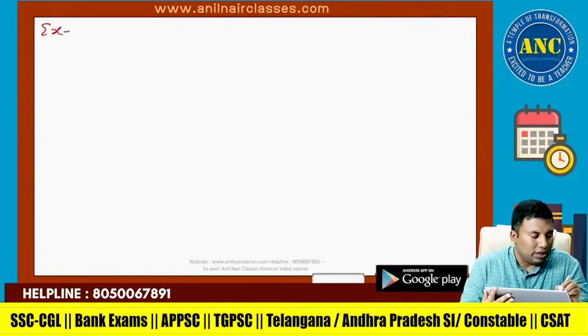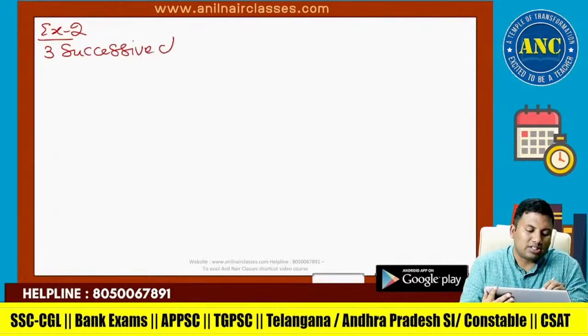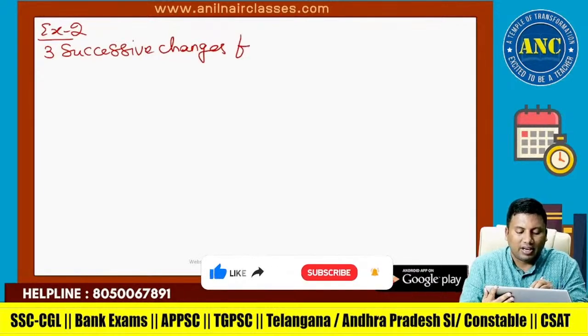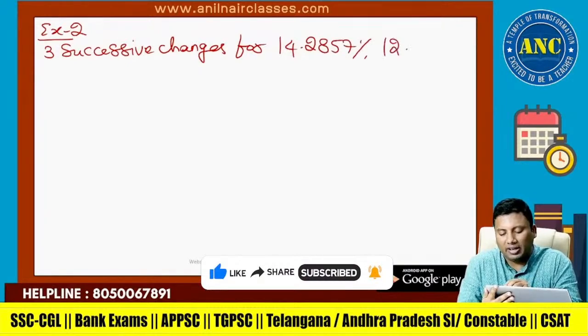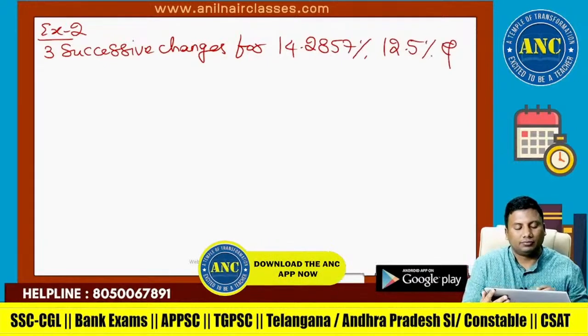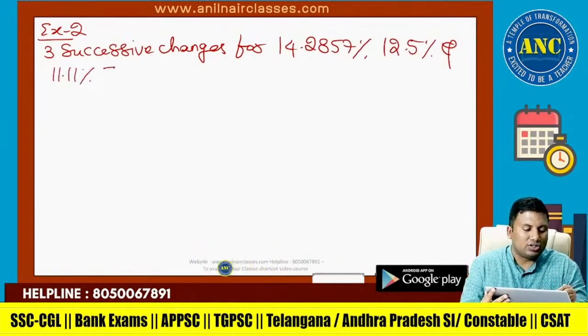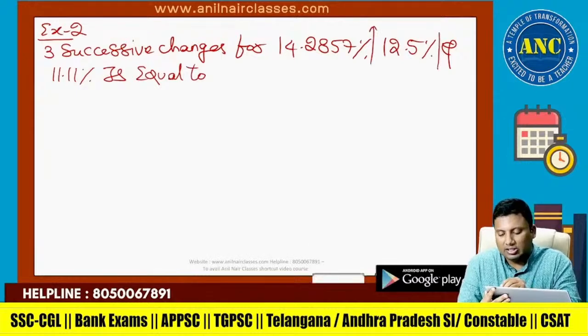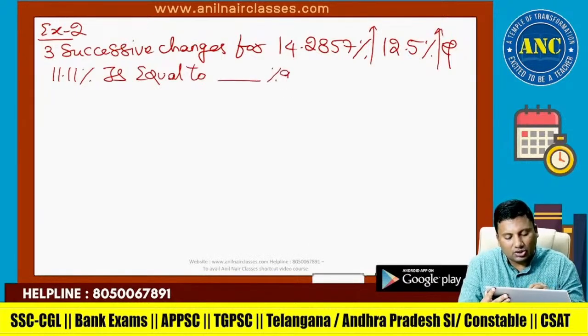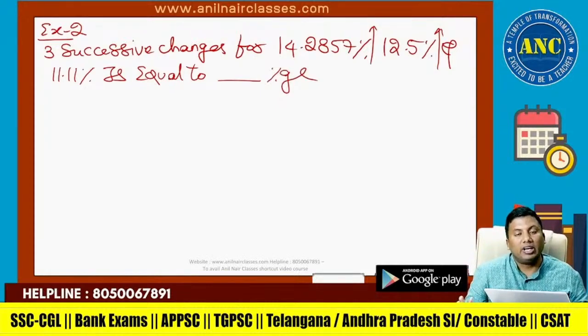Example 2. 3 successive changes for 14.2857, 12.5 percent and 11.11 percent is equivalent to which percentage change? 3 successive changes for 14.2857, 12.5 and 11.11. These 3 changes are equivalent to which percentage change?